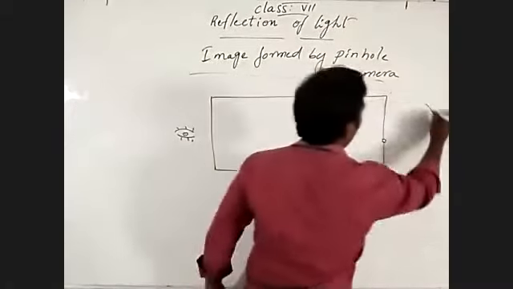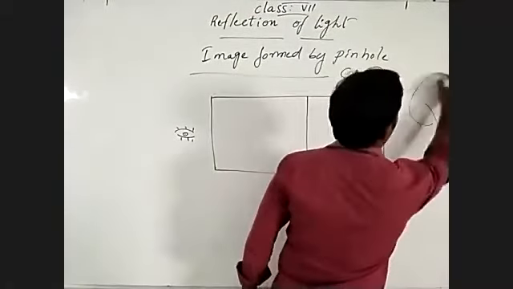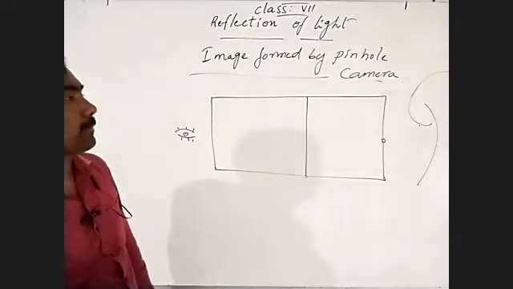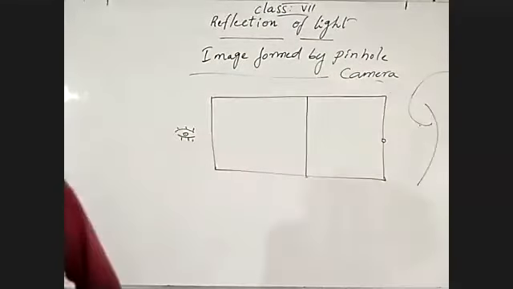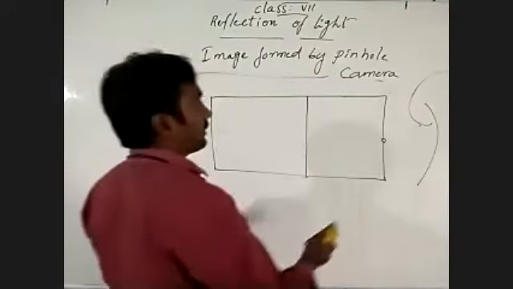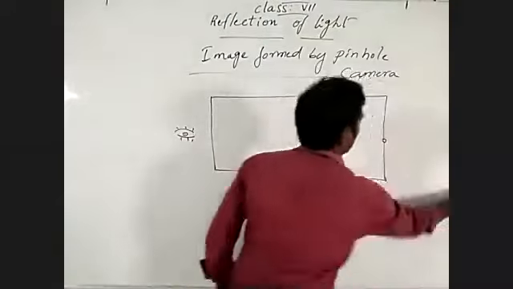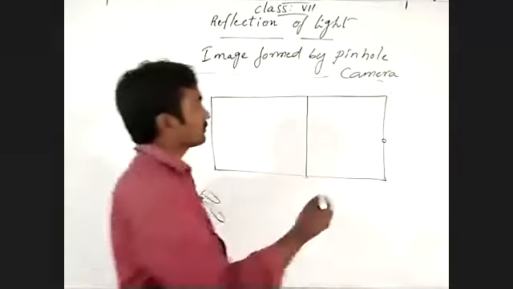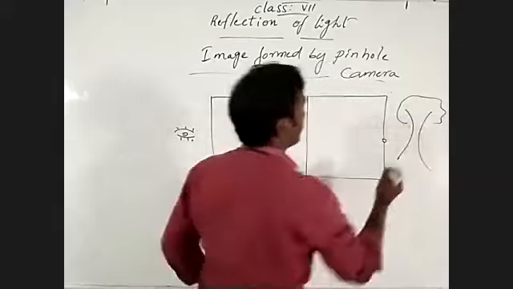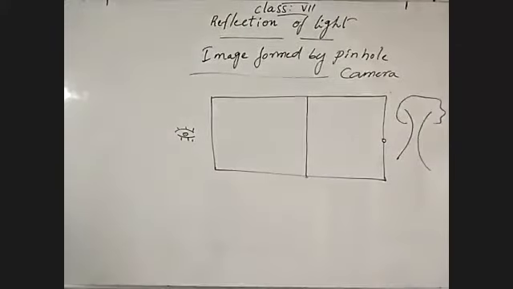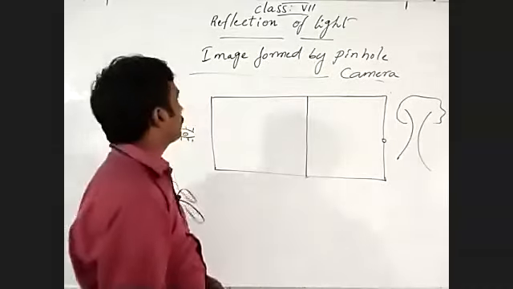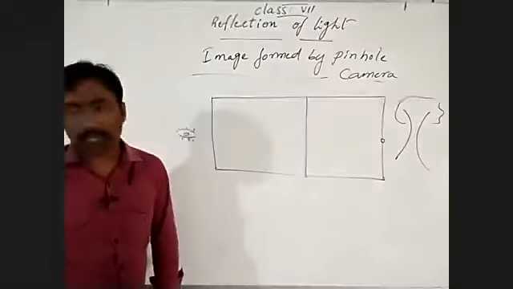We are going to observe a tree. Two light rays are coming from the top of the tree.